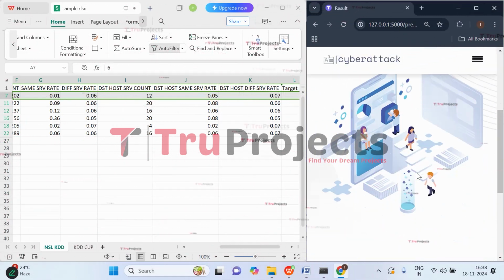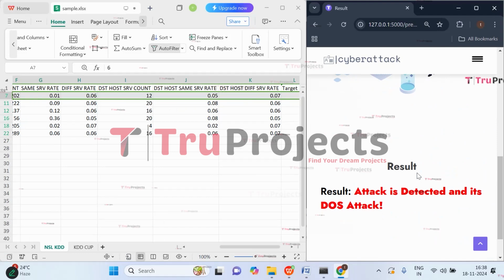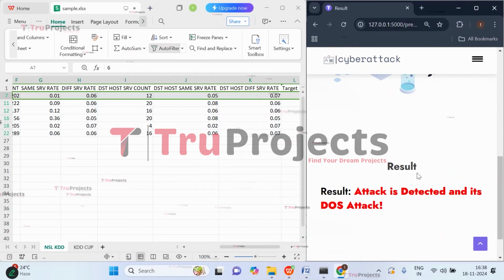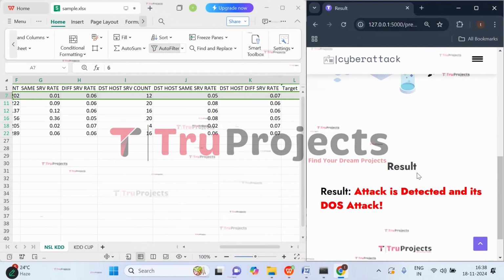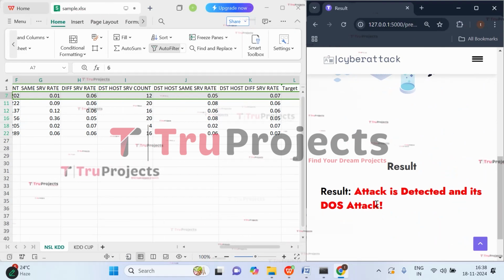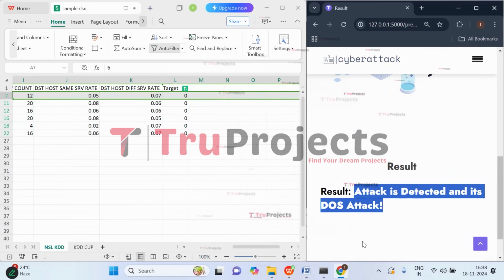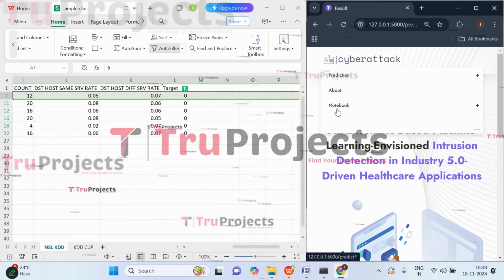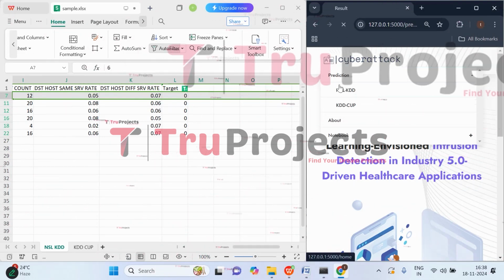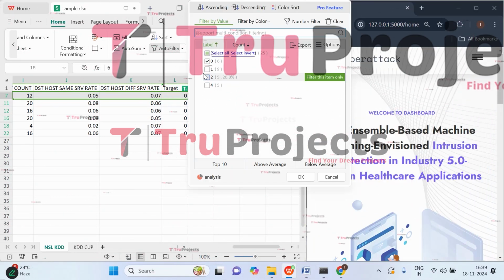Based on the given input, we will get the prediction. The given input will be pre-processed at the backend, and then the trained model will give us a prediction. So here we have the prediction that an attack is detected and it is a DDoS attack. Here the attack has been detected. 0 refers to the DoS attack. So the attack has been detected and it is a DoS attack. Let us try giving one more input, one more class.